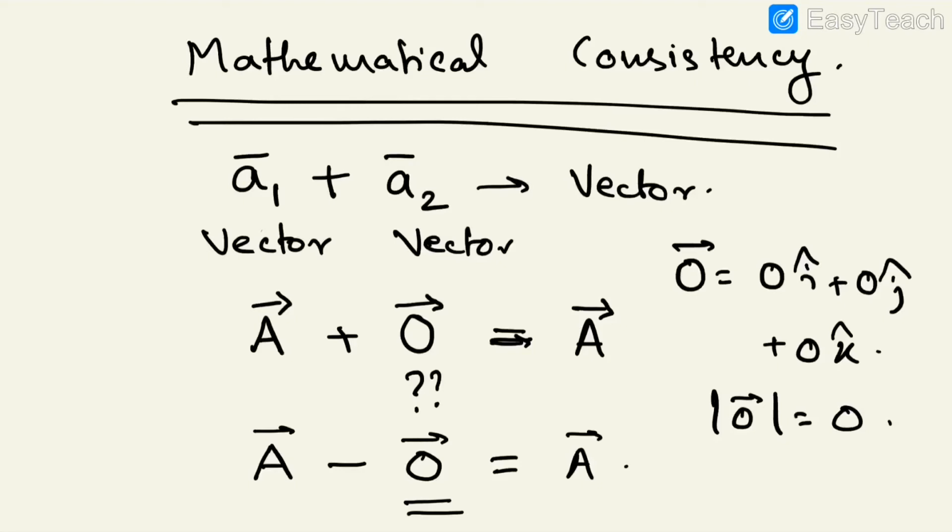How can a single point have any direction? It should be multi-directional, or it should have no direction. Either it should be a scalar or it should have multiple directions. This is only for mathematical consistency, I will say, not much for any physical use. So in addition and subtraction, you are seeing that it helps to define a vector which, when added to or subtracted from a vector, gives the same vector quantity. So if someone asks you which vector quantity, when added to some vector A, gives the same vector A as the resultant, it is the zero vector.